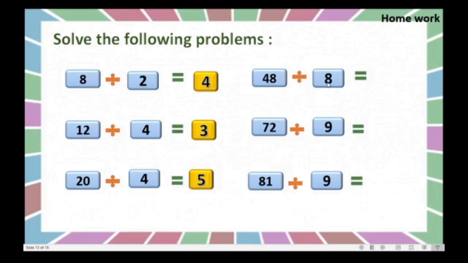Come on, recite the table for it. 8 fives are 40. 8 sixes are 48. Nice. Here 72 divided by 9. Come on, tell me the answer. 9 eights are. Very good. Next 81 divided by 9. That is 9 nines are. Isn't it? Correct.